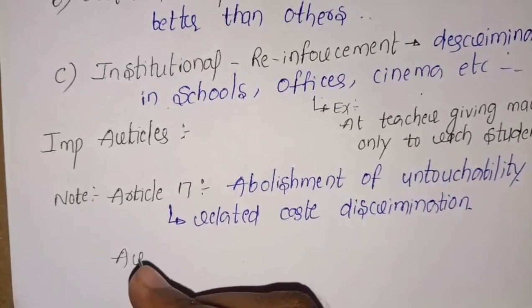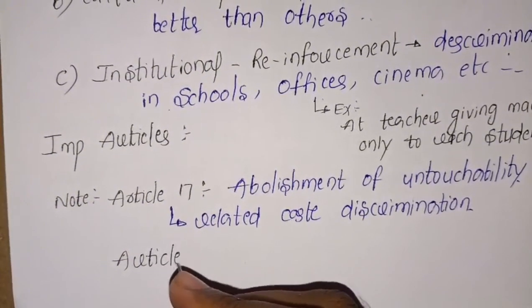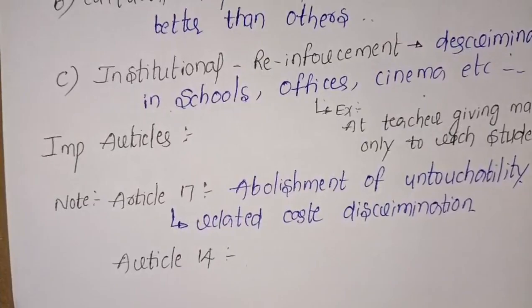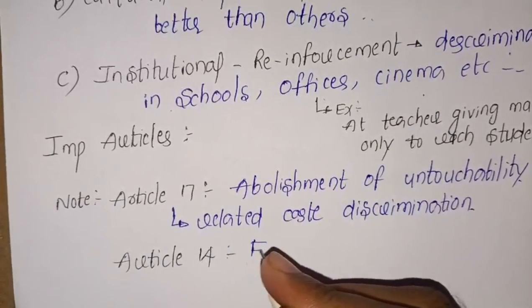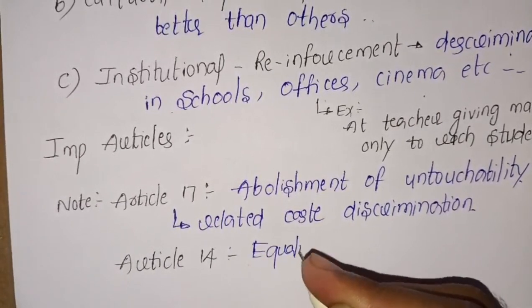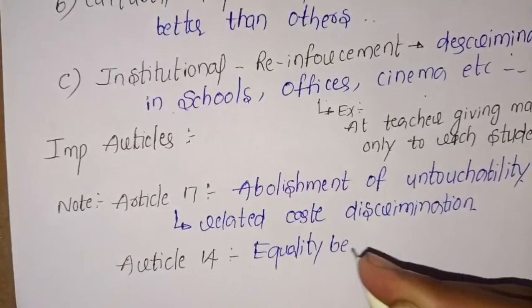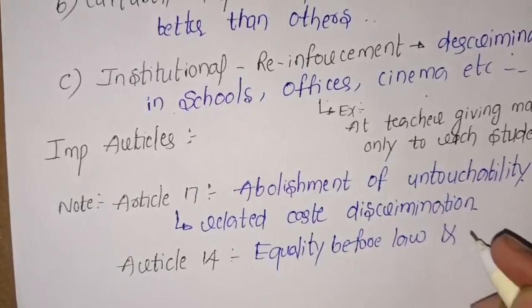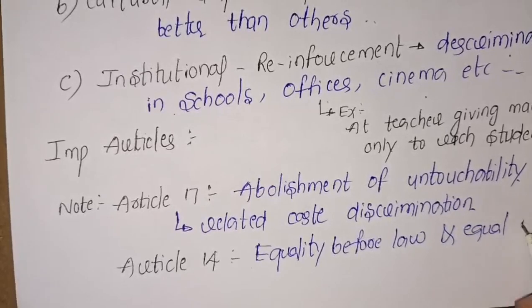Now let's discuss Article 14 of the Indian Constitution. It describes equality before law and equal protection.